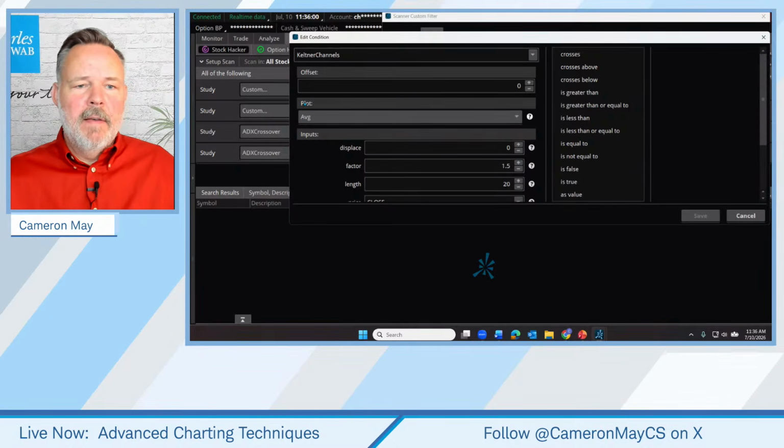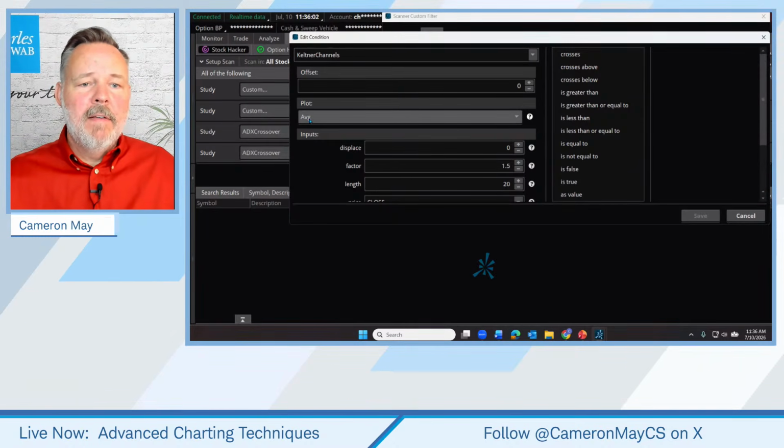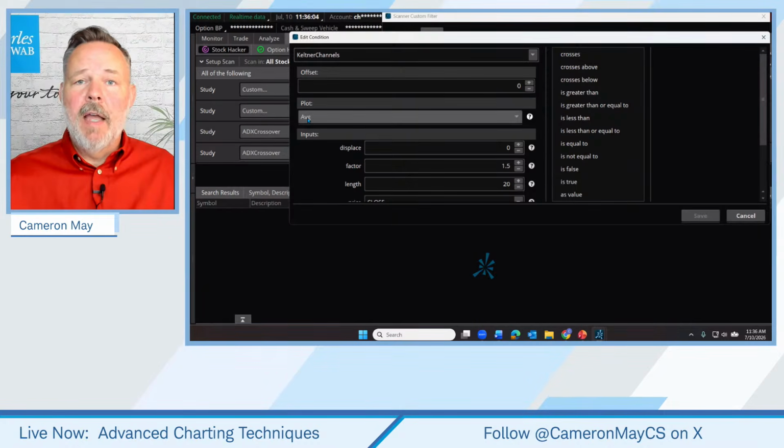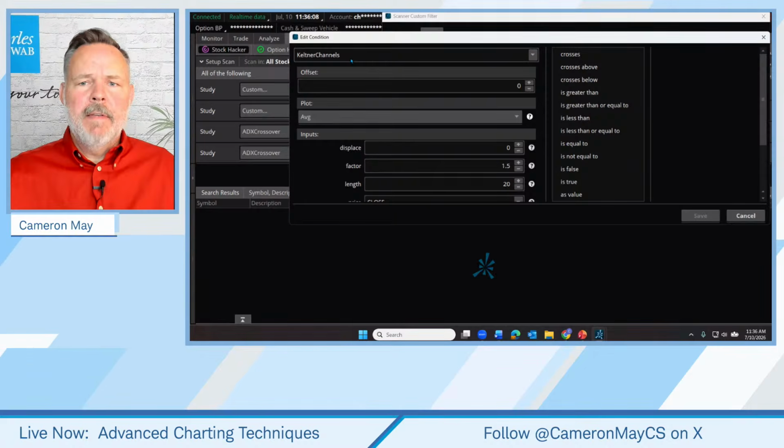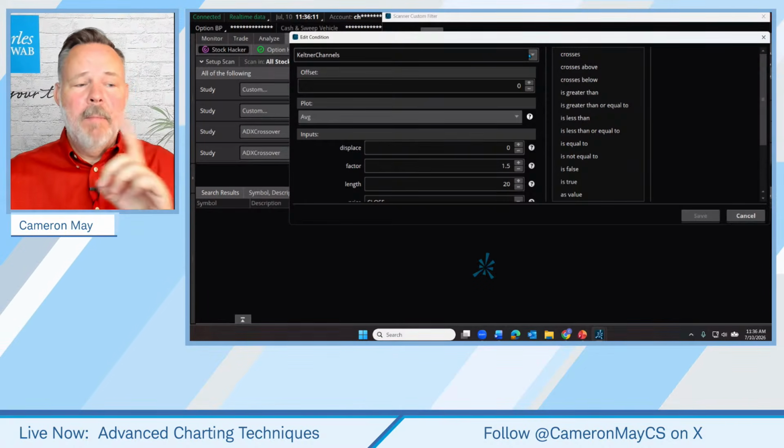And we want to focus on where it says plot. Notice the plot is the average line. That's the 20 simple moving average. So in this case, oh, you know what? No. I got a little bit ahead of myself. We don't want the Keltner channel.